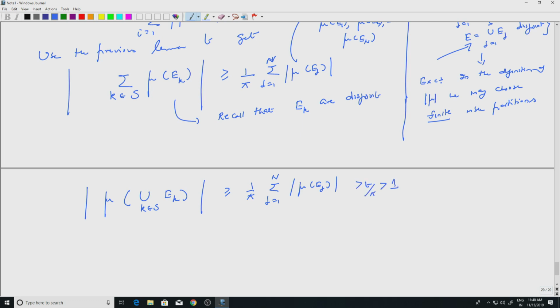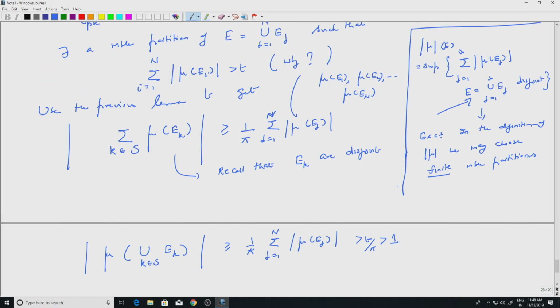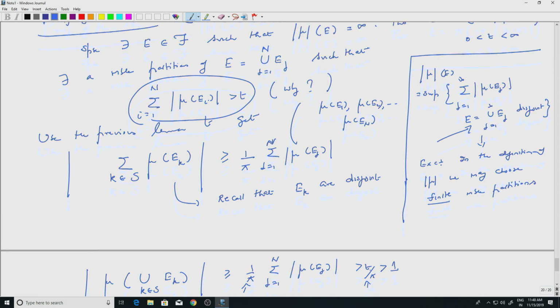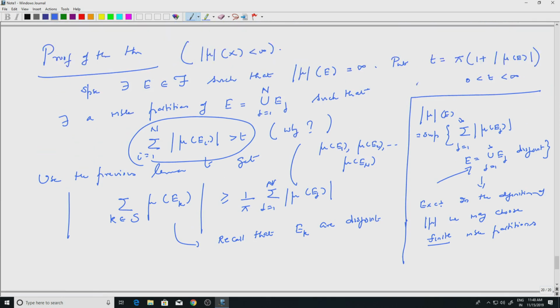Okay, so greater than 1 is the important part. So let's see why it is greater than t by pi, because this sum is greater than t, and I have a 1 by pi here, so that will give me t by pi, and t by pi is of course greater than 1 because t is chosen like this, right? So t by pi is greater than 1. Okay.